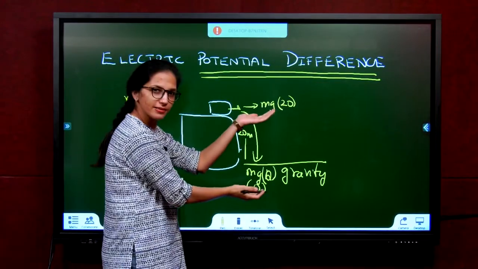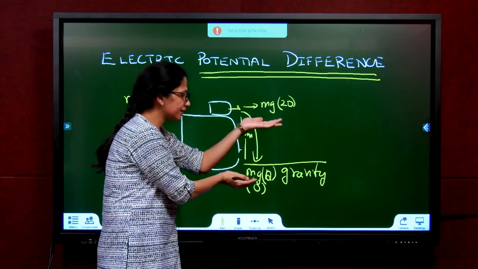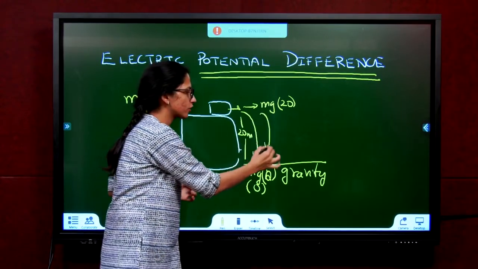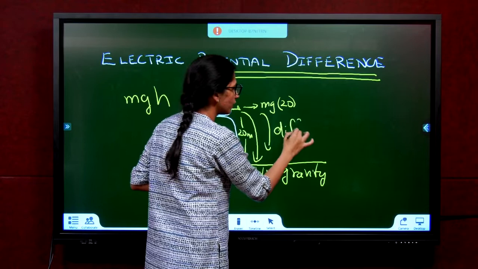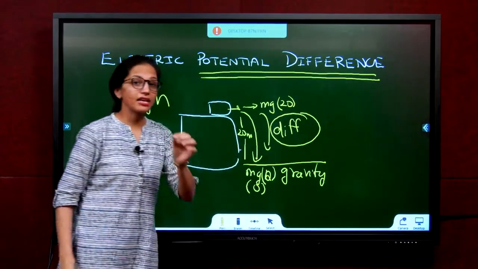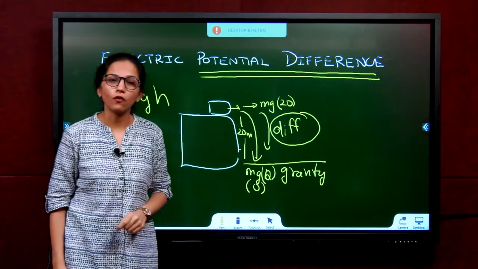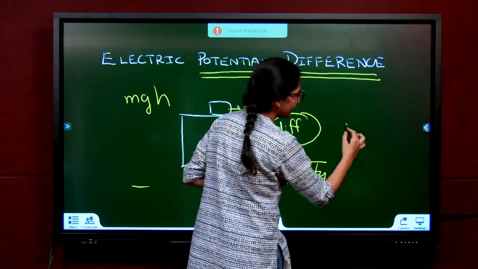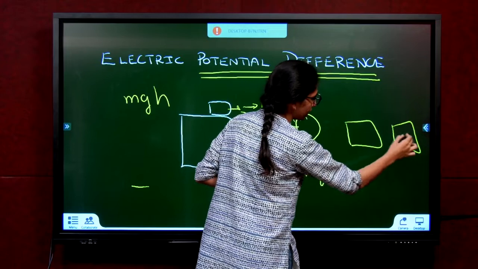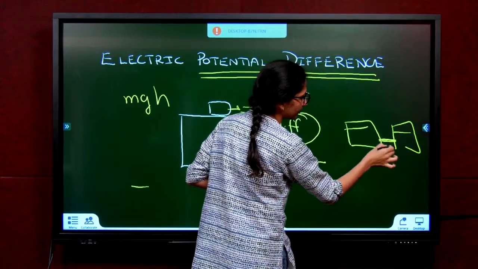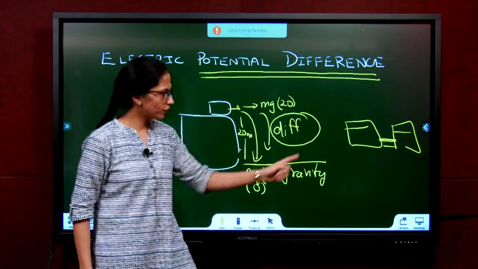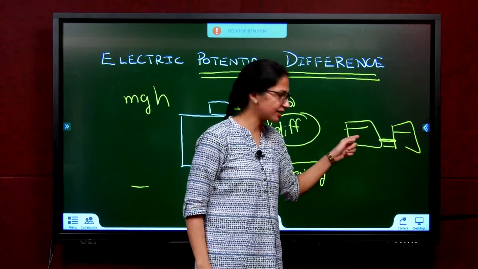Is there a difference? Yes, there is a difference, which is why the water flows. So what we understand is, if there is a potential difference, then only it will flow. If I have water here and water here and I connect a pipe, will any water flow from this tank to that tank?